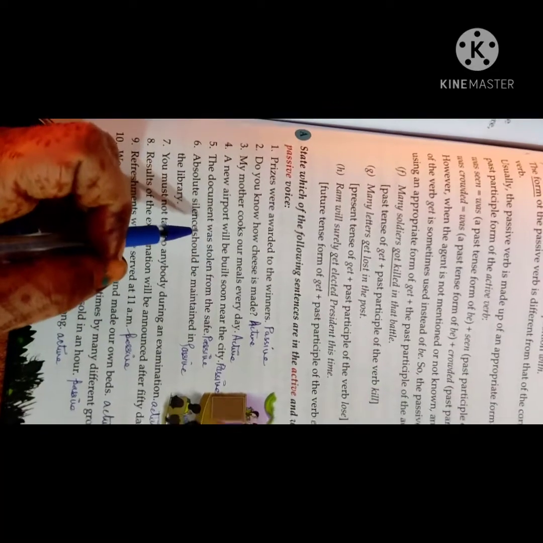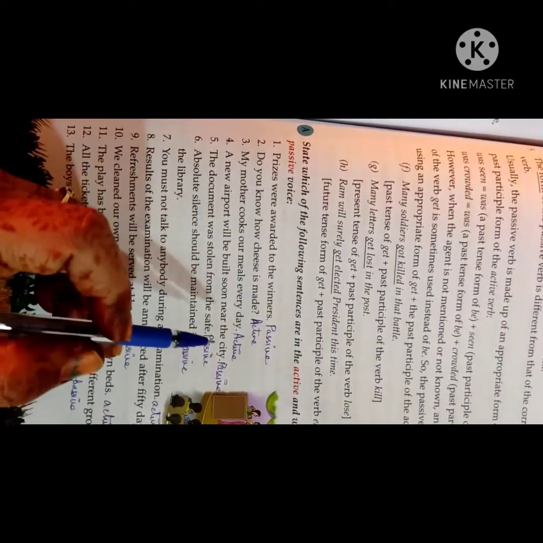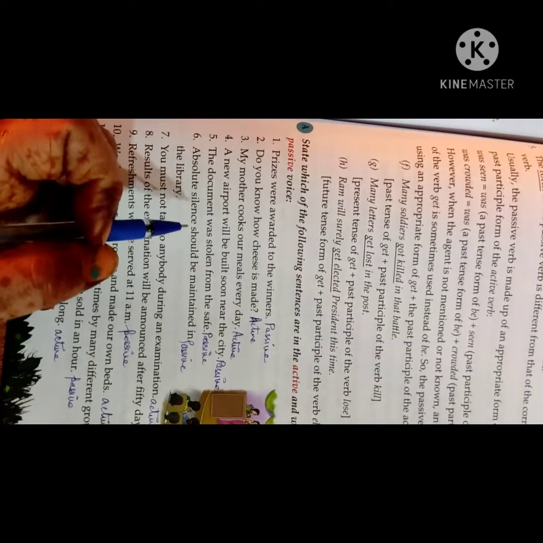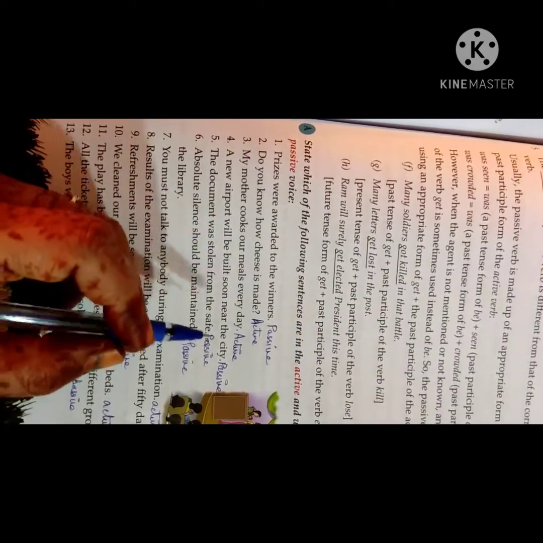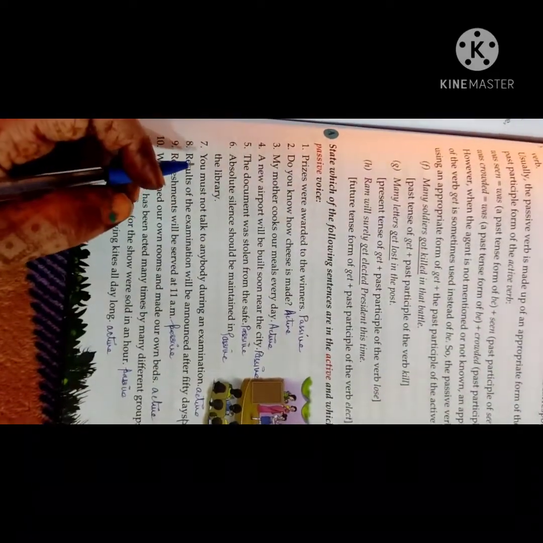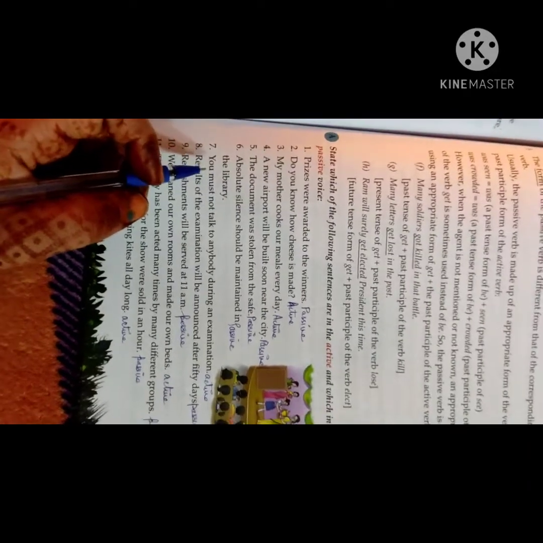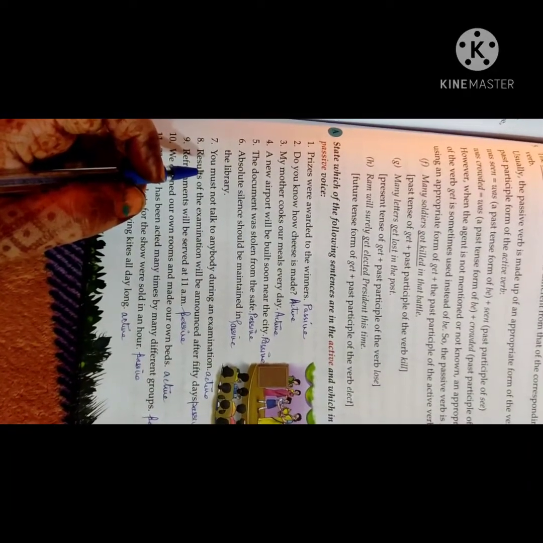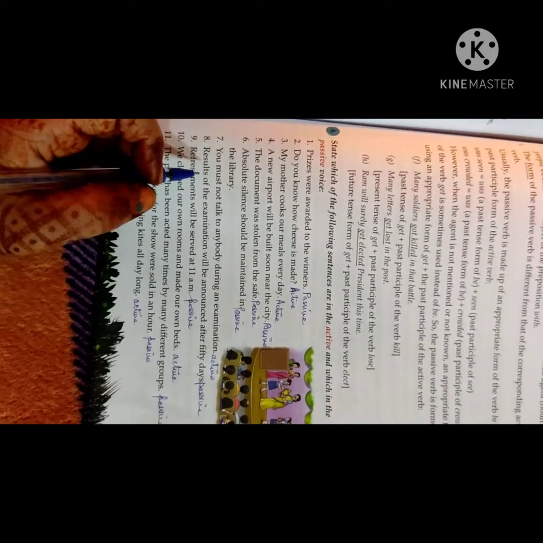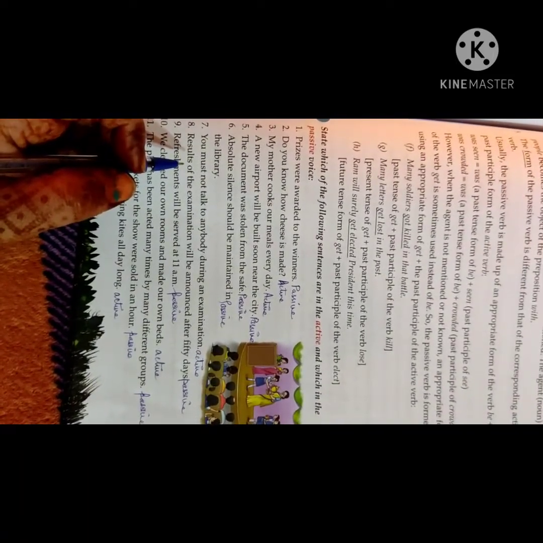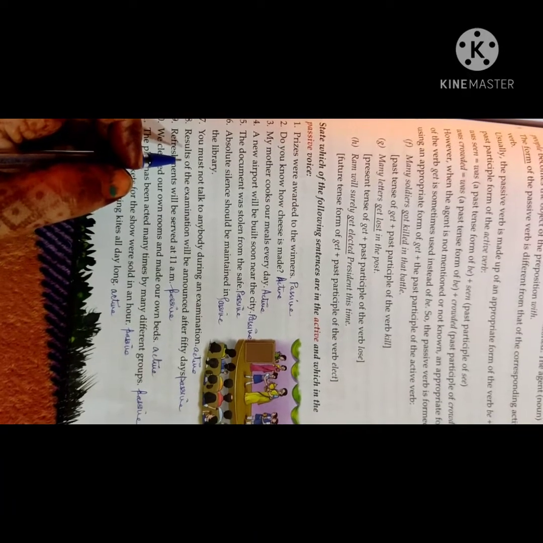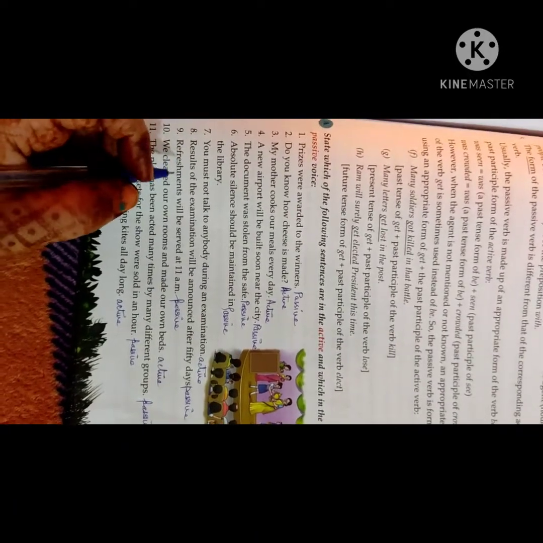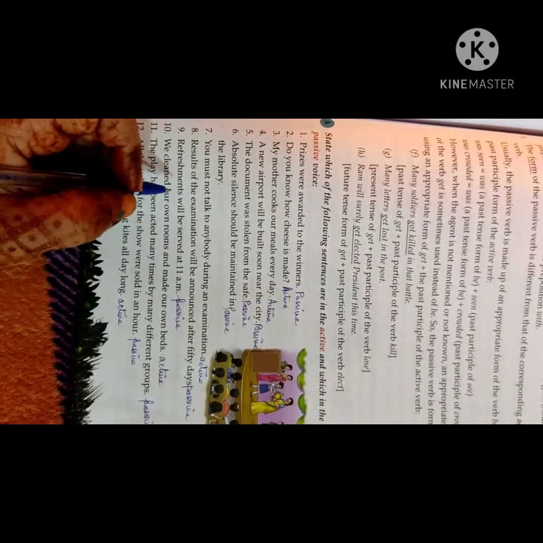A new airport will be built soon near the city. It's in passive voice. The document was stolen from the safe. It is in passive voice. Absolute silence should be maintained in the library is passive voice. You must not talk to anybody during an examination. It's in active voice. Result of the examination will be announced after 50 days. It's in passive voice. Refreshment will be served at 11 a.m.